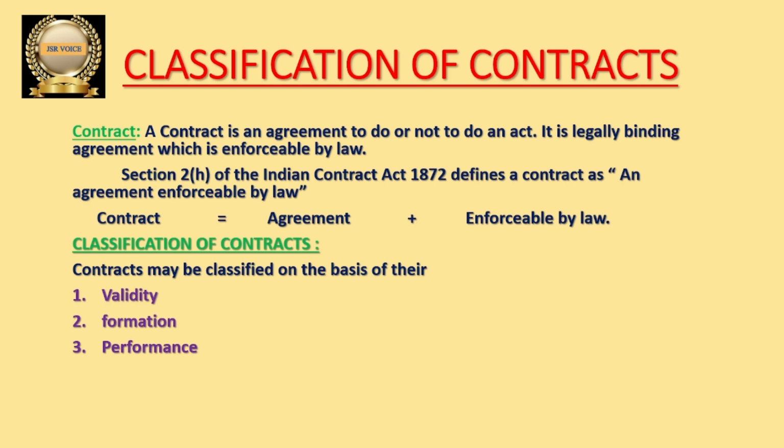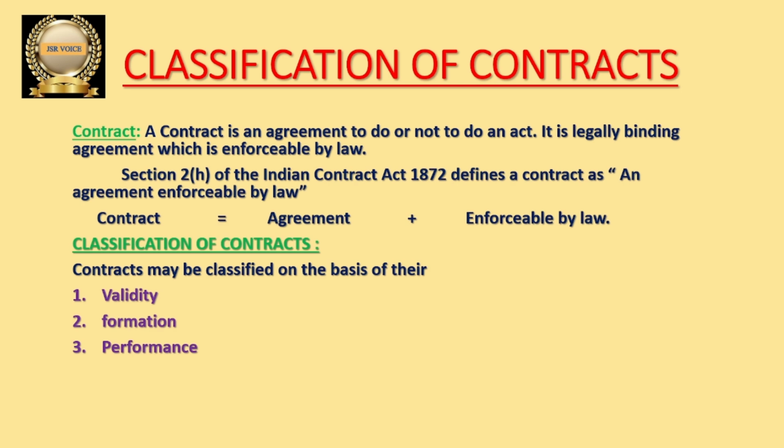Let us go into the discussion of classification of contracts. Contracts are classified into three types on the basis of three things. First one is on the basis of validity, second one on the basis of formation, third one on the basis of performance. So we can also call it as validity, formation and performance.